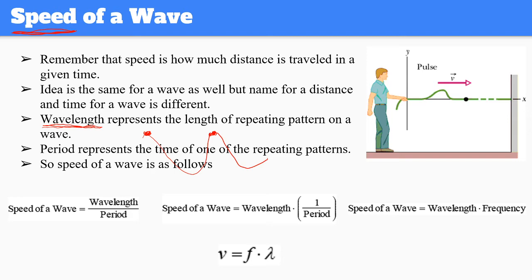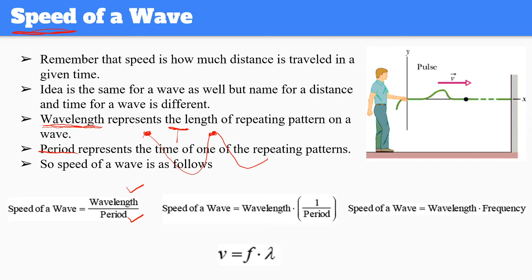And the period is giving you the time of that cycle, because this is the length of the repeating pattern, and time for that repeating pattern is given by the period. So if you divide the distance by the time, which is wavelength divided by period, that's going to be the speed of the wave.